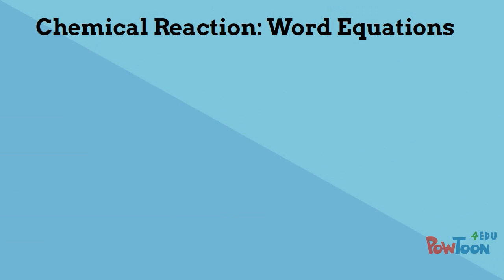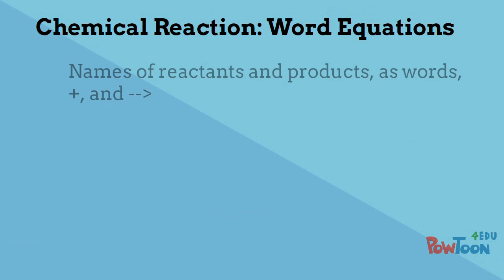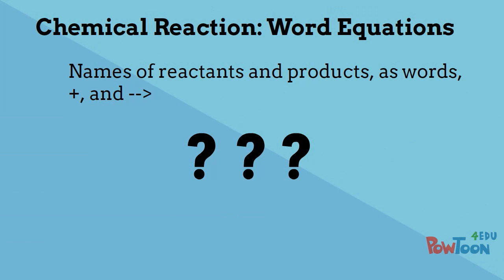Sometimes we can write a chemical reaction as a word equation. In a word equation, we use the names of the reactants and products, along with the symbols plus and yield, an arrow. This is the basic ingredient list for the reaction and does not include information about the amount of either reactants or products. Chemical equations are another way of writing chemical reactions and must be balanced. We'll cover those in a later lesson. For now, let's do an example. How would we write the word equation for the formation of water from hydrogen and oxygen?